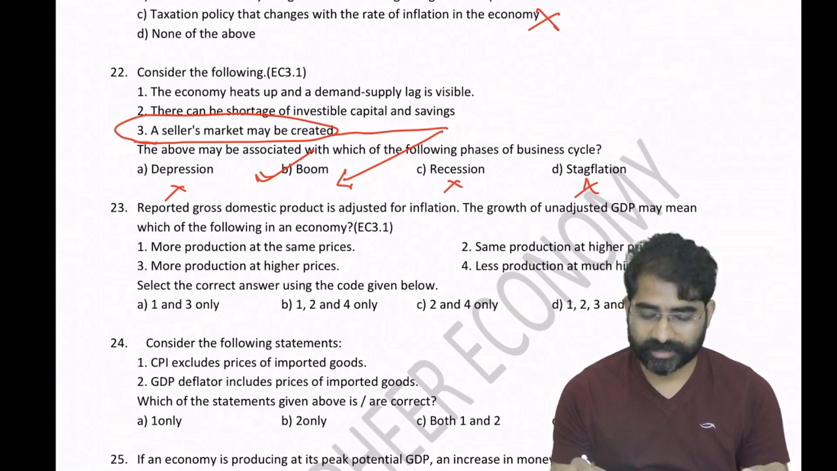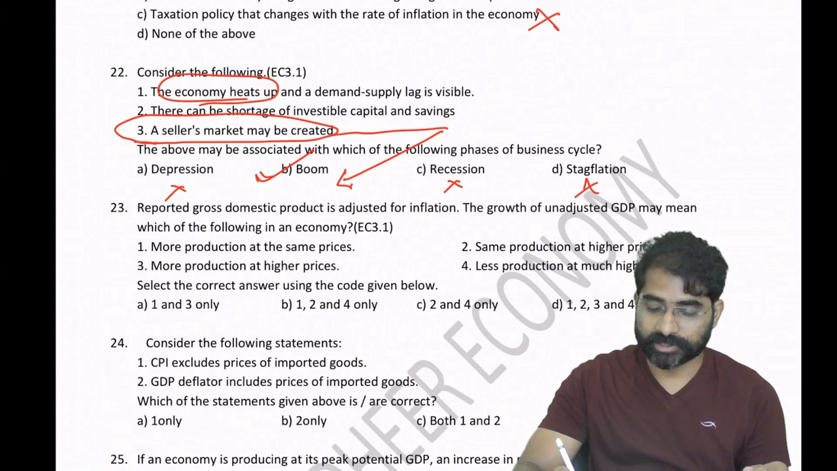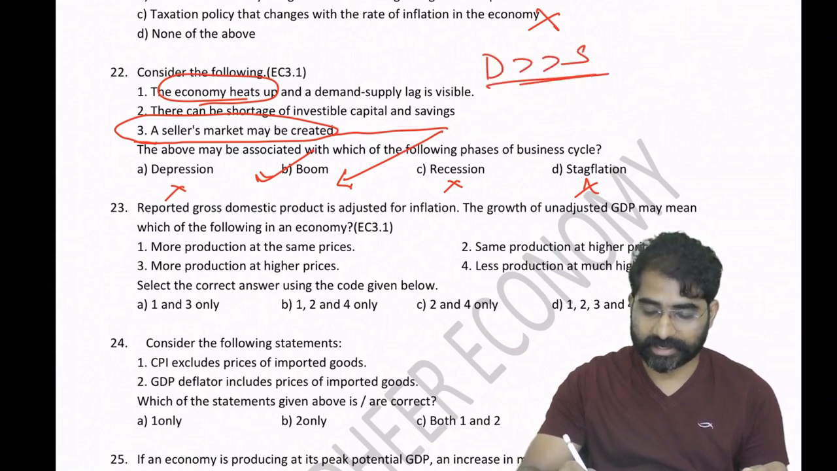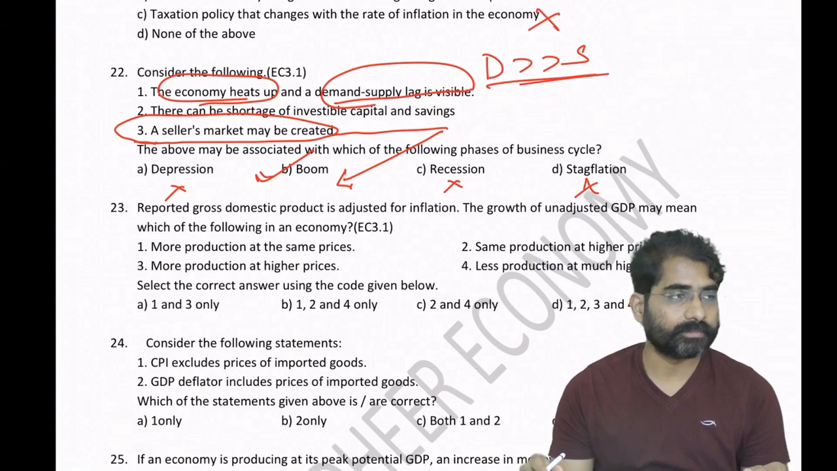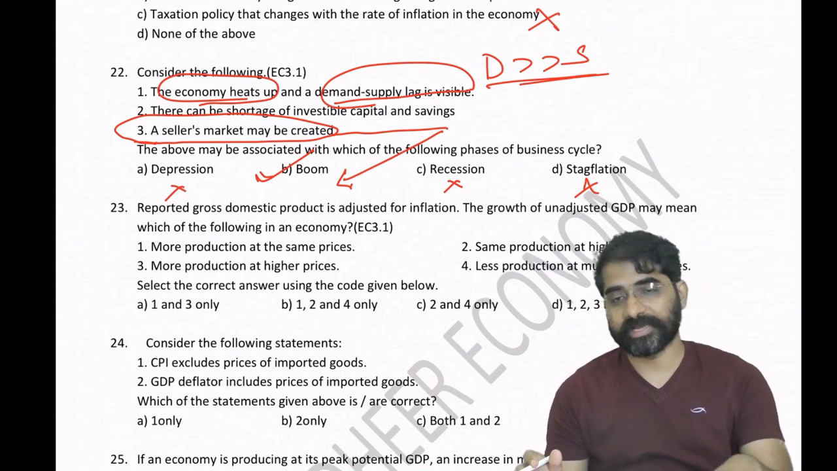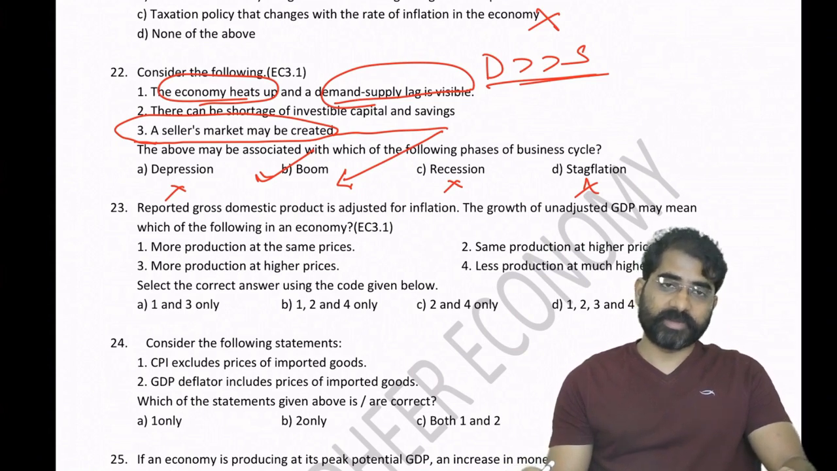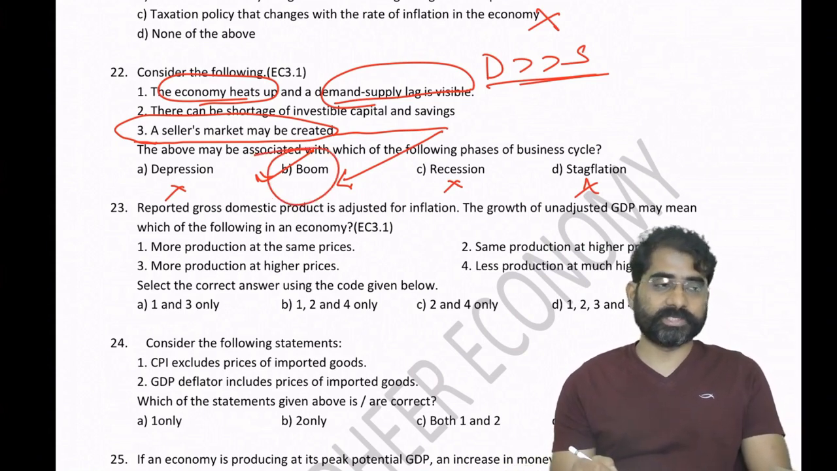Then coming to the explanation part, the economy heats up. This is called overheating of the economy. The economy is running at its full potential. Resources are utilized at a faster pace. Demand is more than supply, and therefore there is a gap between demand and supply. There can be a shortage of capital and savings because your economy is going at a fast pace. There is more utilization of capital, so there is a shortage of capital and savings, and the sellers will have the market here. That is basically the peak situation where growth is at the top and aggregate demand is more than aggregate supply. So it's a boom situation.